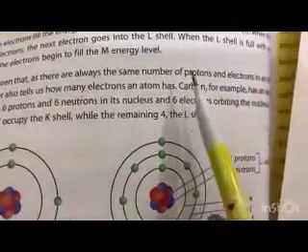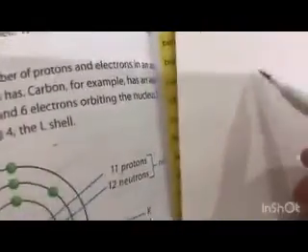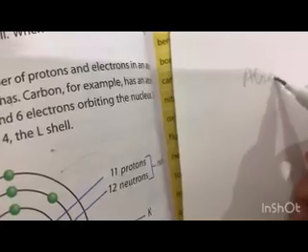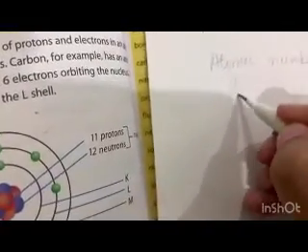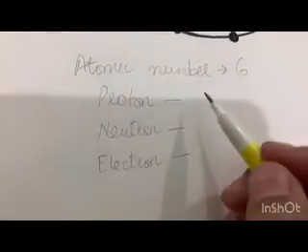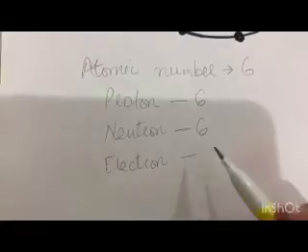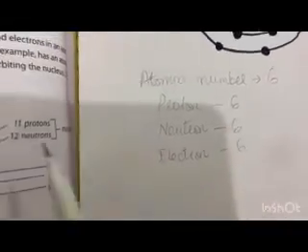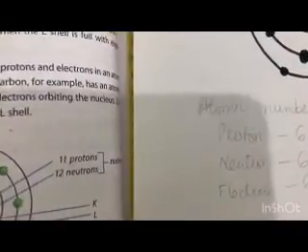Over here we're discussing carbon. Carbon, for example, has an atomic number of 6. So obviously it will have protons, neutrons and electrons in it. How many of each? It will have 6 protons, 6 neutrons and 6 electrons orbiting the nucleus.